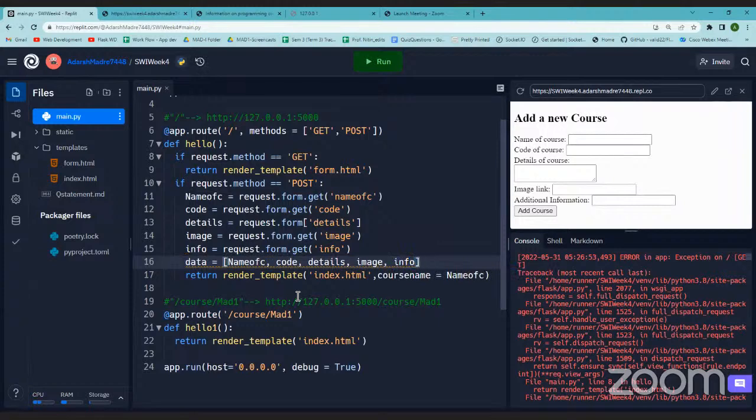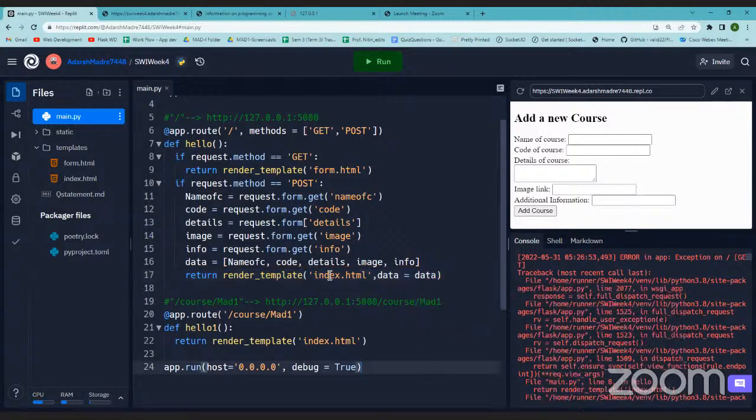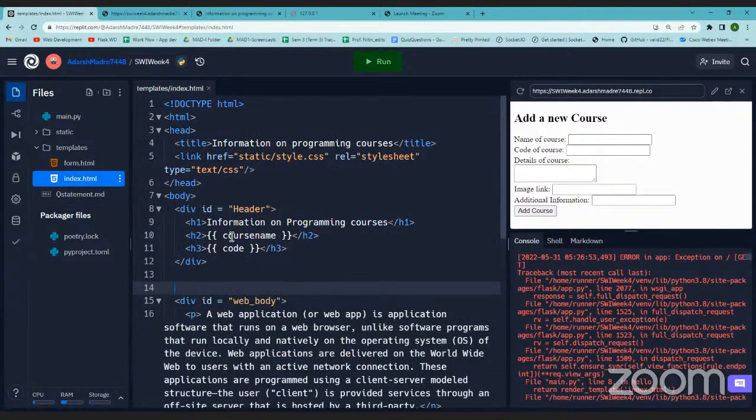That's it. Then data equals data. So I'm passing this list completely to this index.html, and we'll try to access that inside index.html. So here it will not be course name now, it will be data.